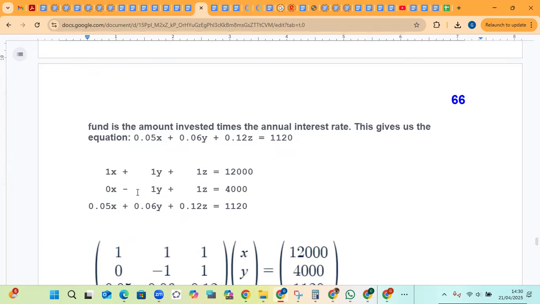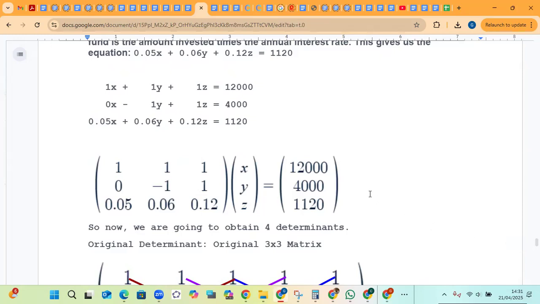So therefore, for the second equation, we have to send all variables to one side, and the letter X must appear, but since it wasn't appearing in the first format, we put a 0 as its coefficient. So technically 0x means there is nothing there. Subtract 1y, because Y was brought across to the left side, plus Z is equal to 4,000. So now you have a system of 3 equations and 3 variables, and that will allow you to formulate your matrix equation because they are aligned appropriately.